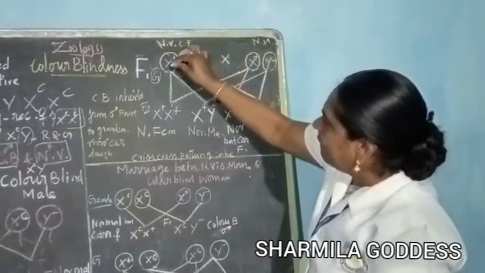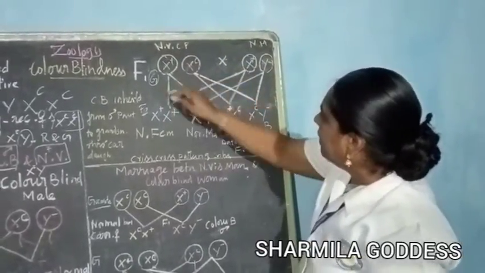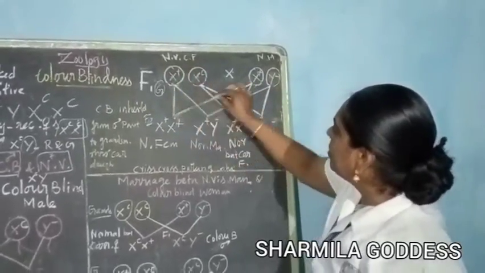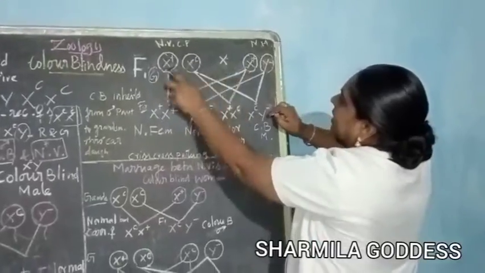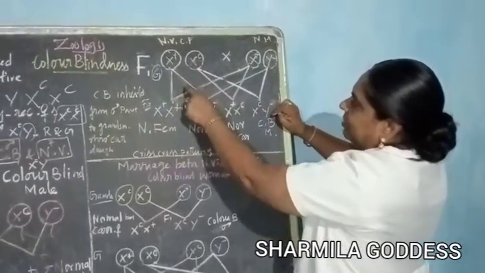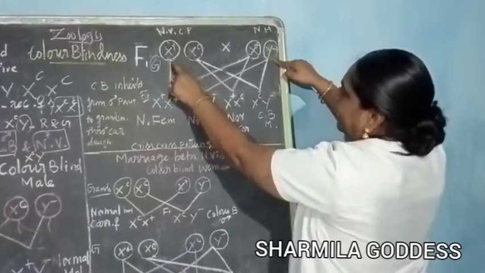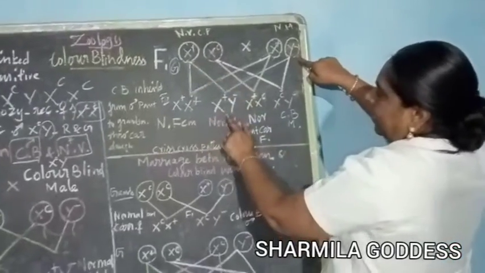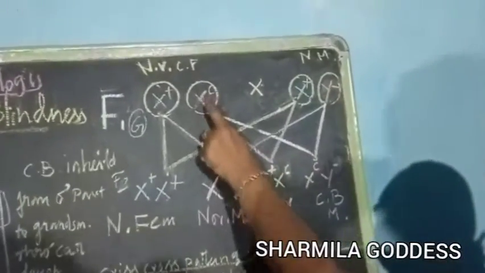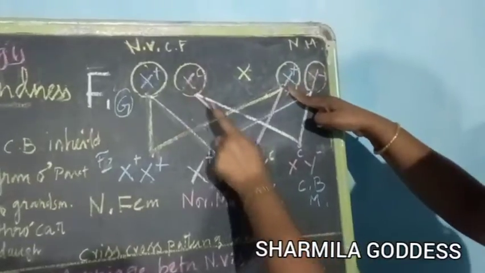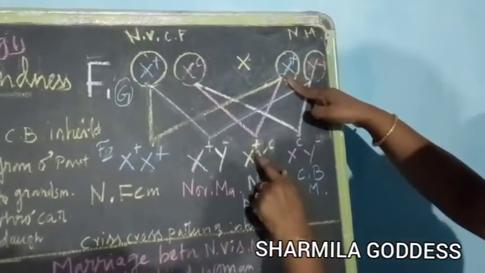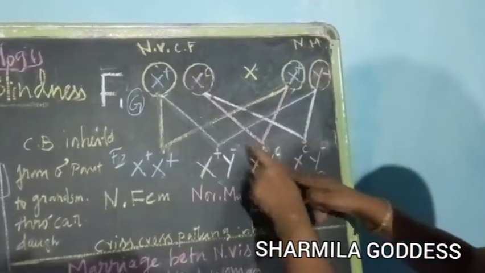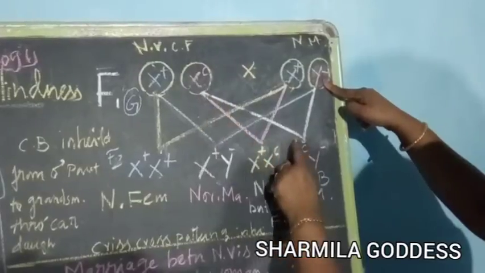Take the first one to each. I have used different colors. Now you cross: X^+ X^+. Next, the same to the next, Y: X^+ Y. Next, this C with the first one: X^+ X^C, normally we write the dominant first, then C. And from this to Y: X^C Y.